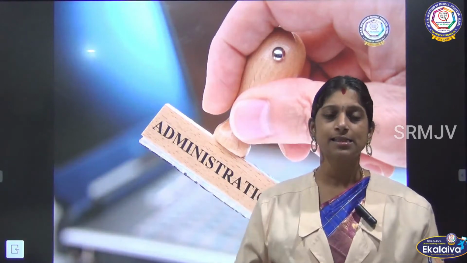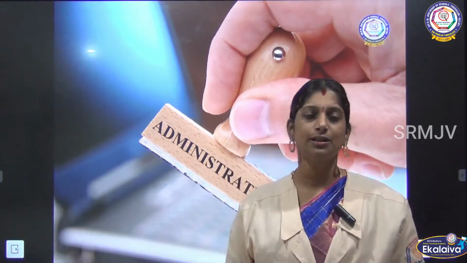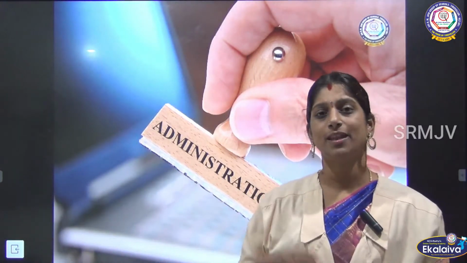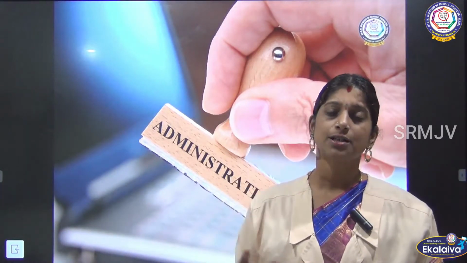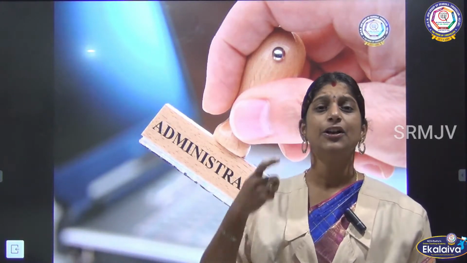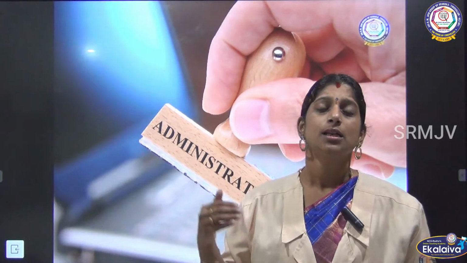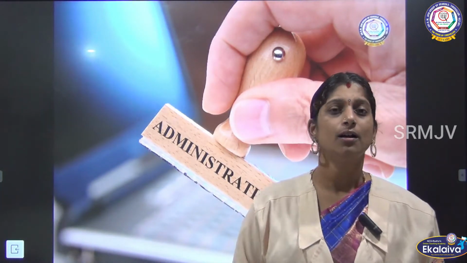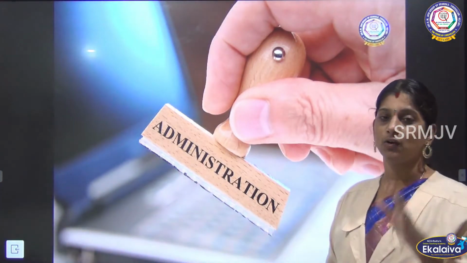Then his grandson took the kingdom to the next level. So he was Chandragupta I. Then his son came, Samudragupta, and after that Chandragupta II. He was also called Vikramaditya, and after him came his son Kumaragupta, and finally Skandagupta, who was the last ruler of the Gupta dynasty. We have seen all these things.